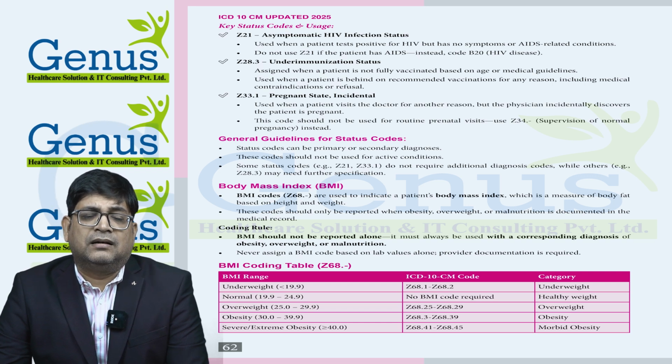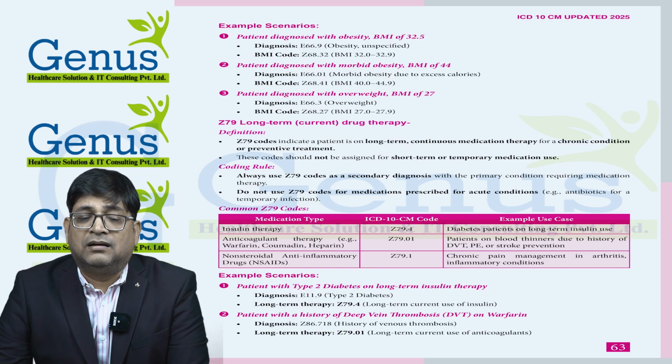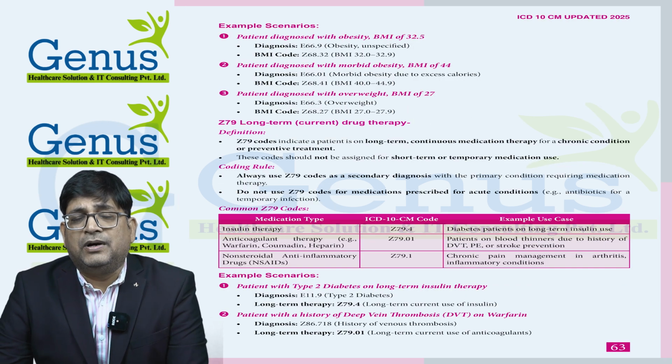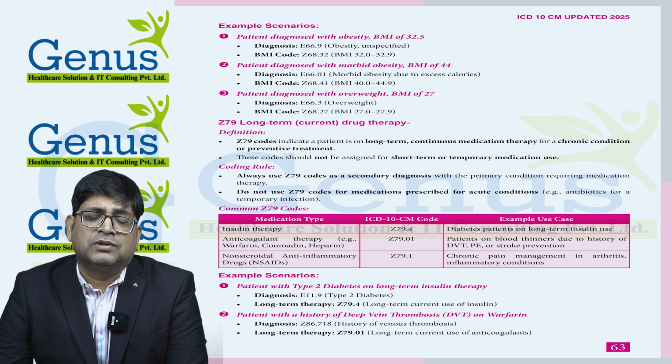So if a patient is diagnosed with obesity, BMI of 32.5, we need to provide E66.9 code for obesity and BMI Z68.38 for BMI. If a patient is diagnosed with morbid obesity and BMI of 44, then we need to provide E66.01 for morbid obesity and Z68.41 for BMI of 44. So there are multiple BMI codes available which we need to use as per the documentation provided by the physician.